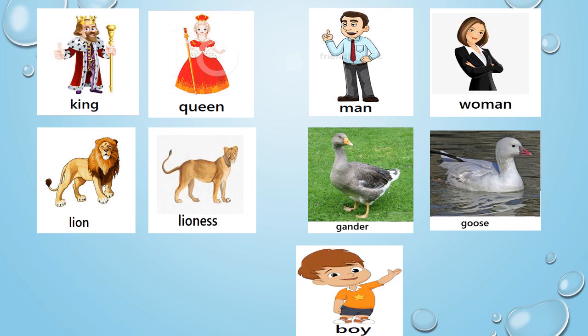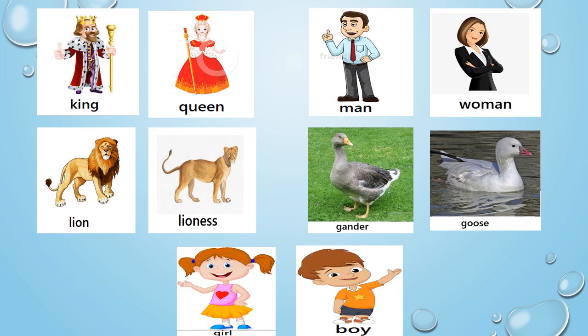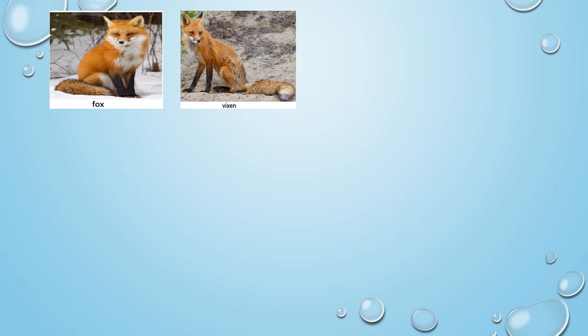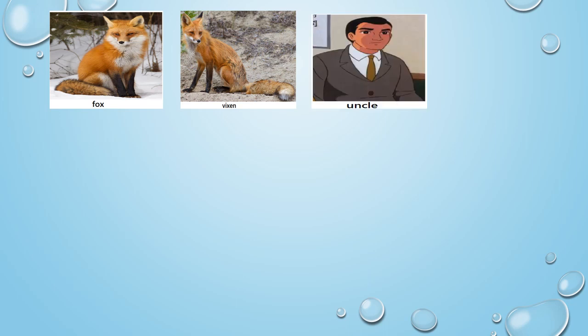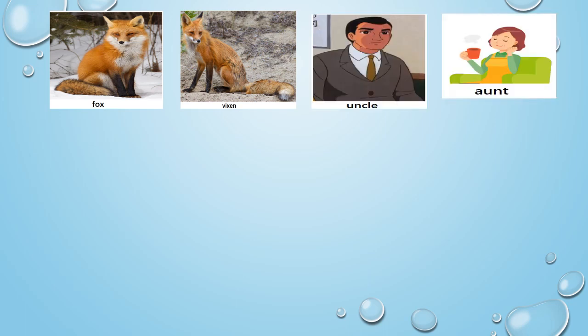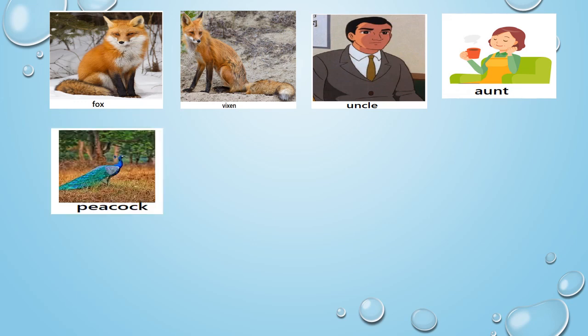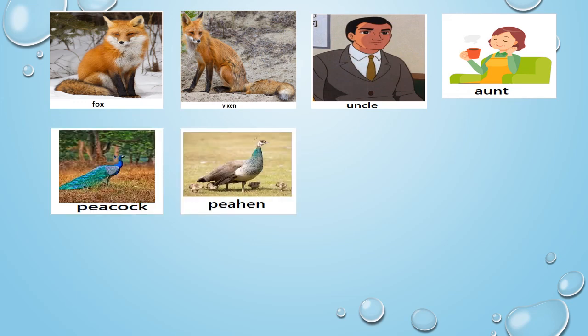Boy is masculine, girl is feminine. Fox is again masculine, vixen is feminine. Uncle masculine, aunt feminine. Peacock masculine. And what is the feminine of peacock? Peahen.